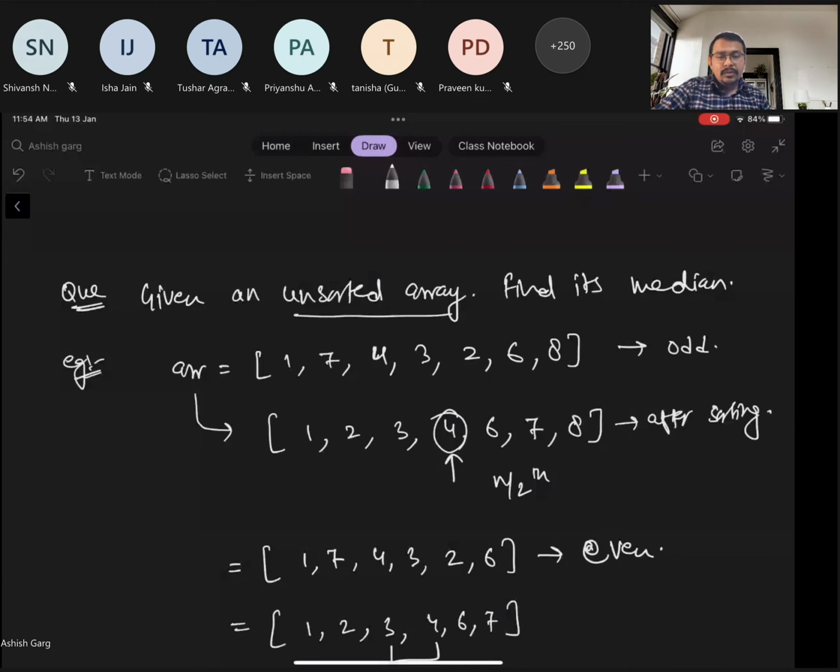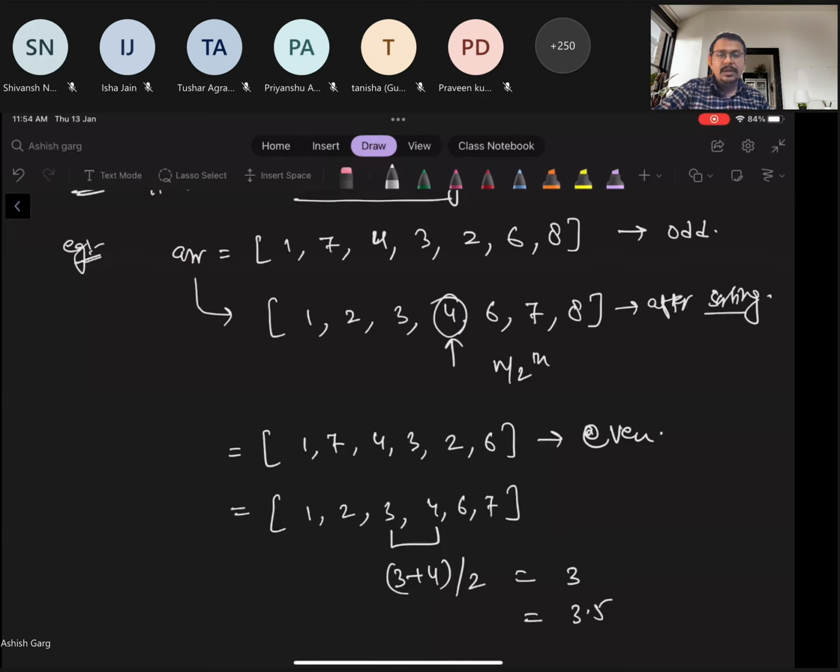So one approach is already in front of you. You can sort the numbers first, and if the number of elements is even, sum the two middle elements and find their average. If the number of elements is odd, then the n by 2th element is the median. But sorting will take at least n log n time.